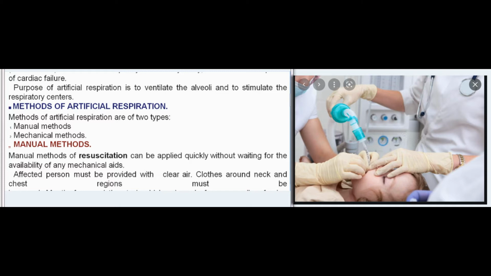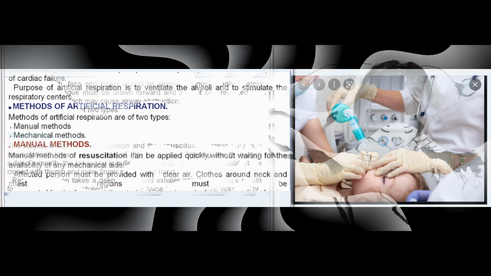Methods of artificial respiration. Methods of artificial respiration are of two types: manual methods, mechanical methods. Manual methods. Manual methods of resuscitation can be applied quickly without waiting for the availability of any mechanical aids. Affected person must be provided with clear air. Clothes around neck and chest regions must be loosened.